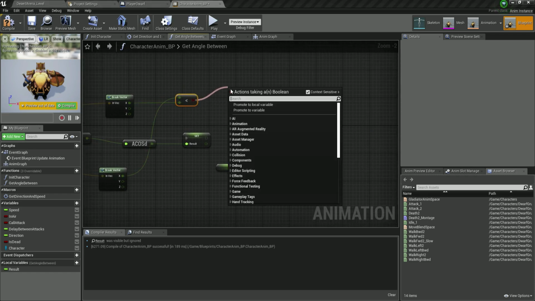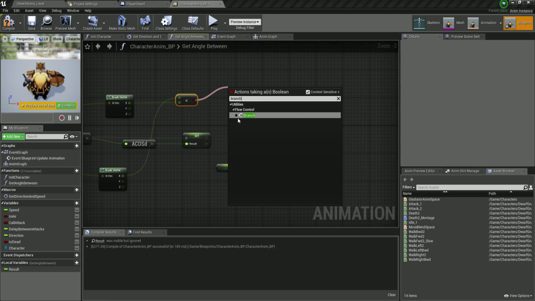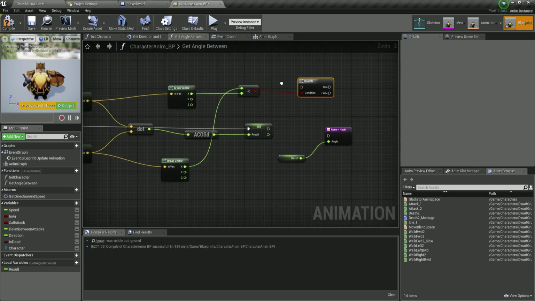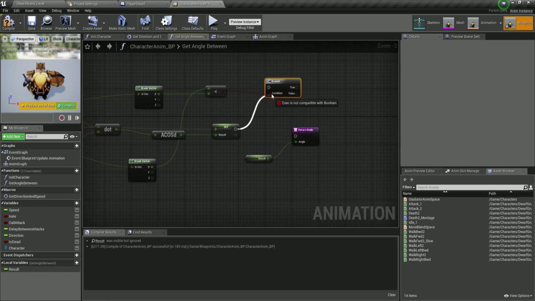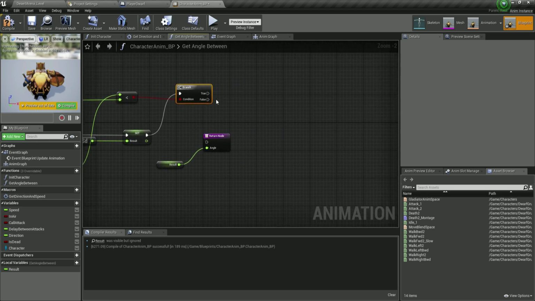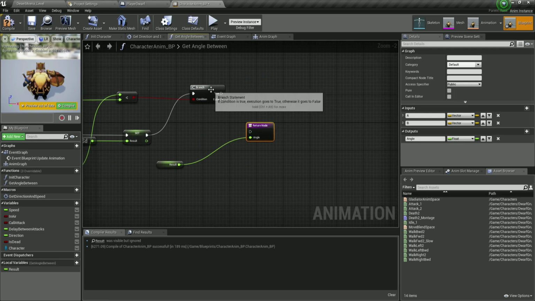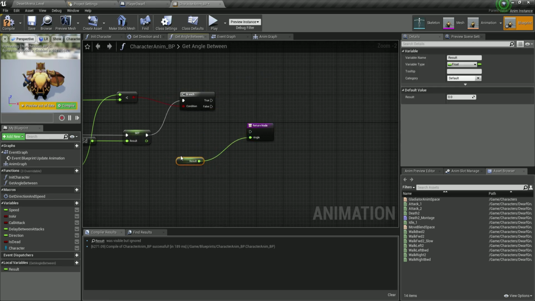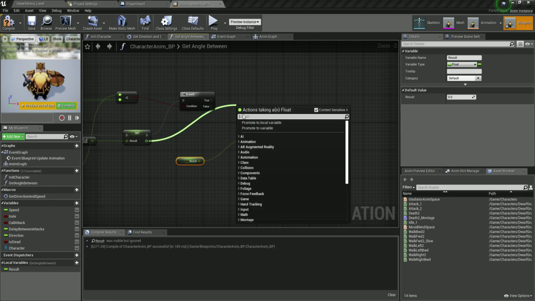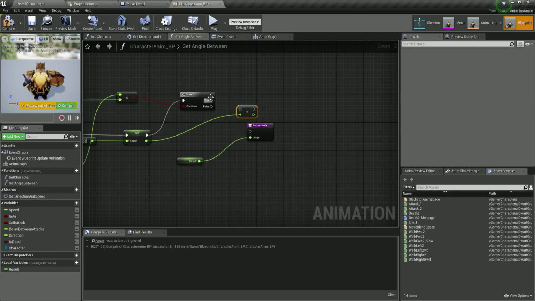And that result we are going to plug into a branch over here, and that condition is going to go from the set over here. So when we set the result, go inside of that condition, and let's move this over here. So if that is true, we are going to negate the float. So from here, we're going to take this float, and I'm going to type negate float, which is going to multiply it and set it by -1.